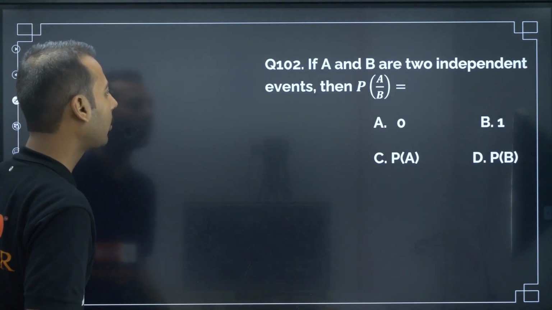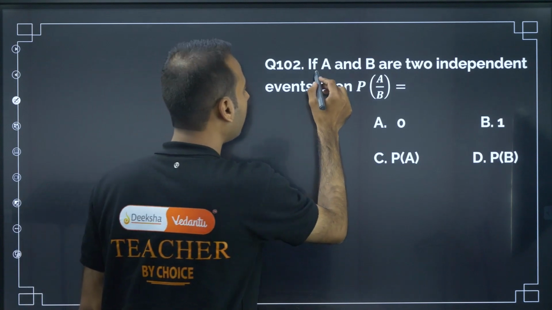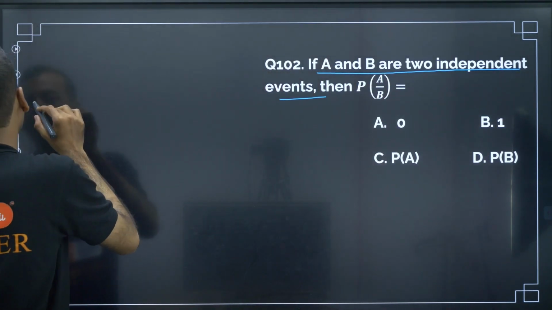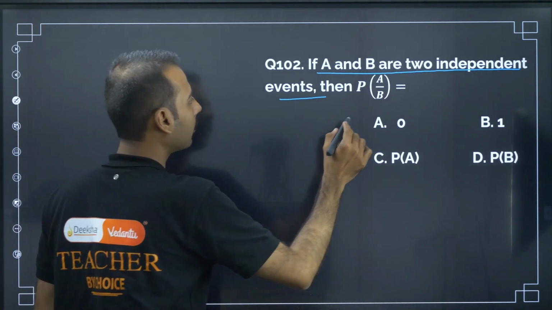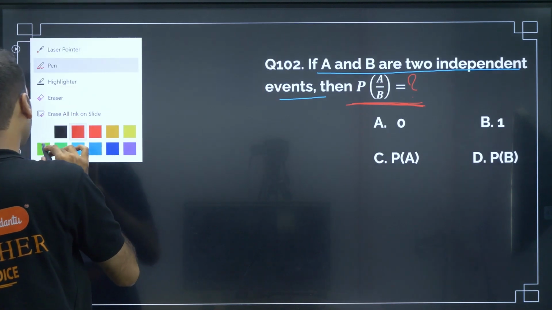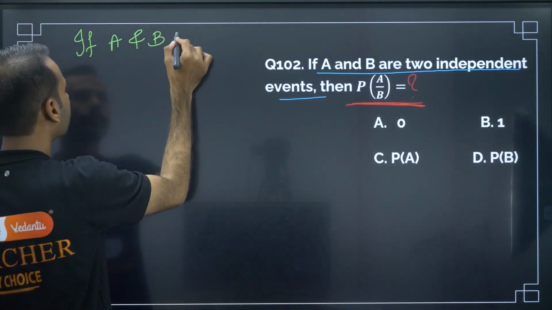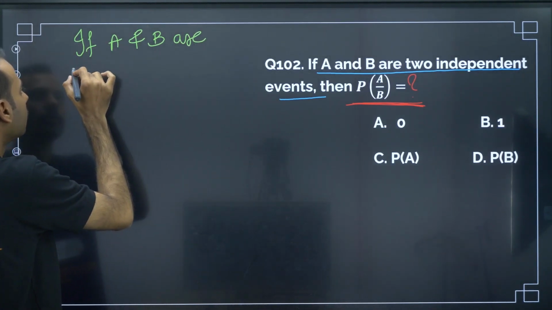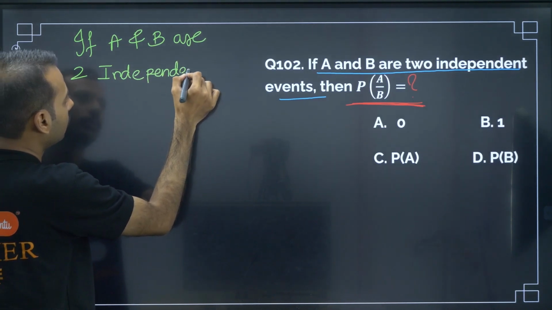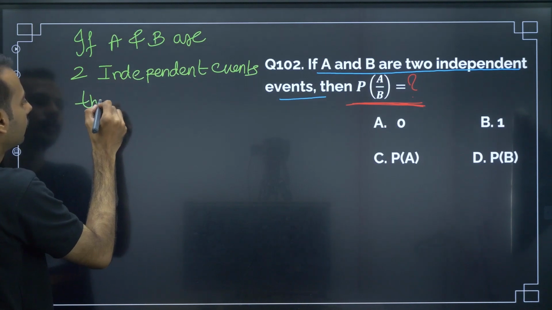If A and B are two independent events, then let me go through the question. If A and B are two independent events, then they are asking to find the value of this. Now one synopsis point you should be knowing. If A and B are two independent events, then